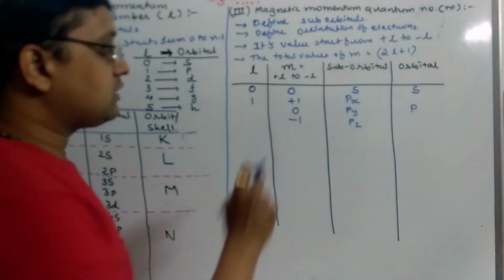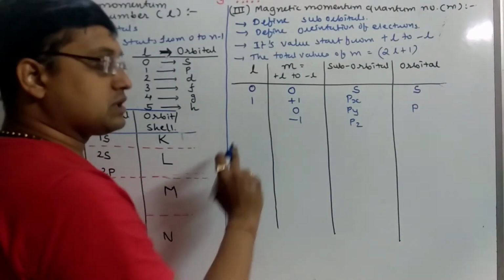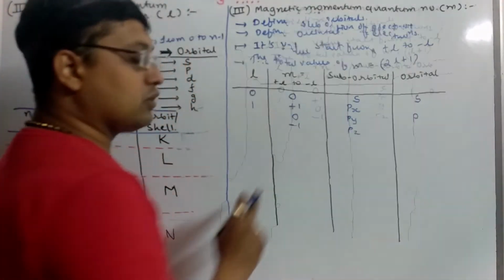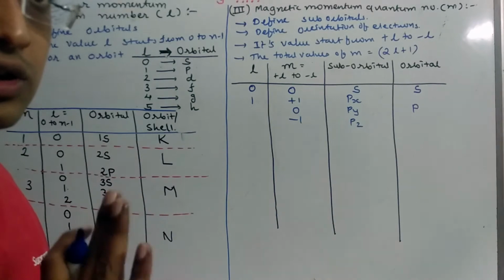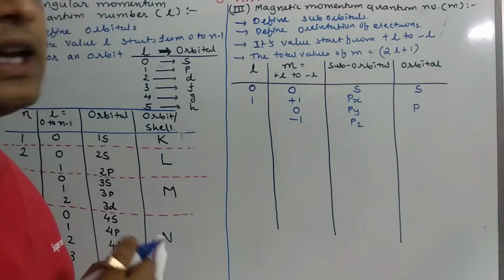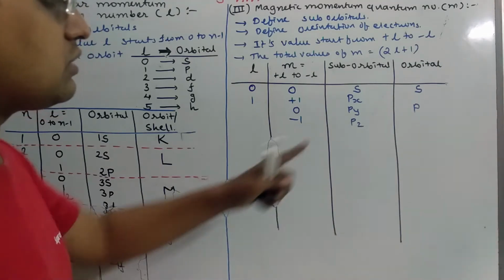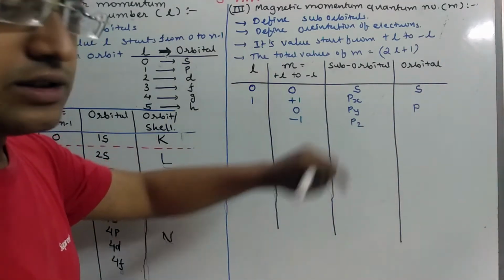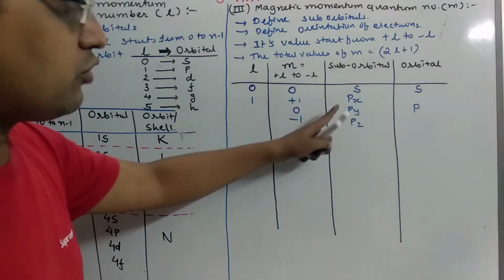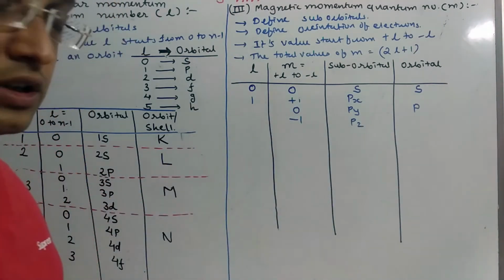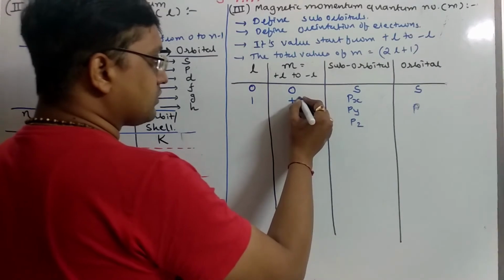It doesn't mean that plus 1 is denoted for px, 0 is denoted for py, minus 1 is denoted for pz. It is not like this. You can use any value for px, py and pz. If anybody wants to use plus 1 for px, okay. Plus 1 for py, okay. Plus 1 for pz, okay. No issue for this.